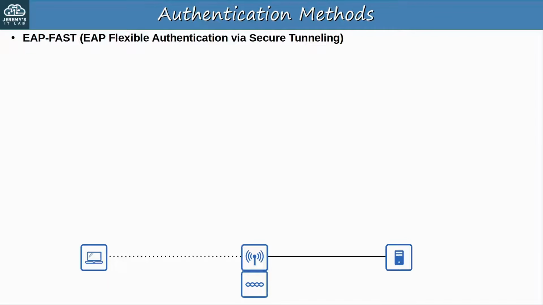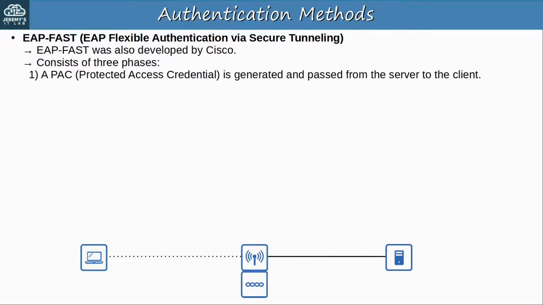The next method is EAP Fast, EAP Flexible Authentication via Secure Tunneling. This was also developed by Cisco. It consists of 3 phases. First, a PAC, Protected Access Credential, is generated and passed from the server to the client, like this.